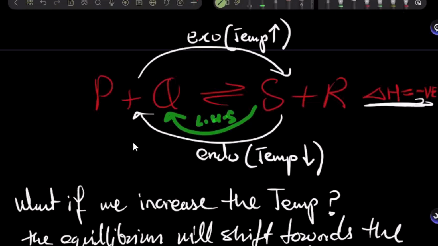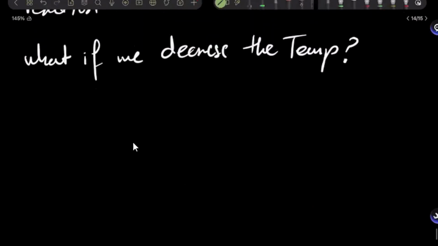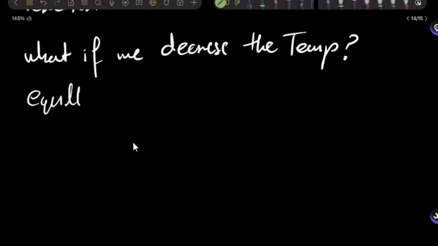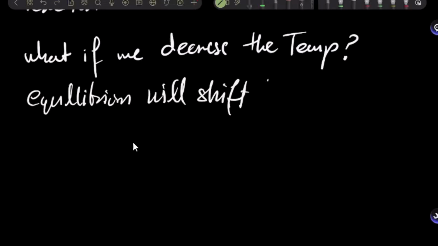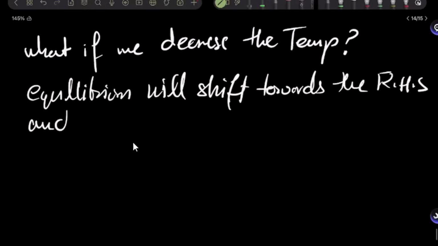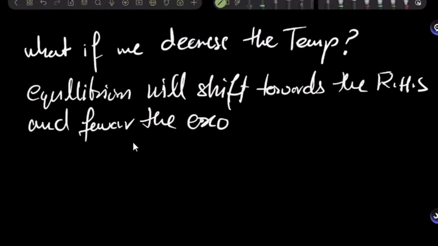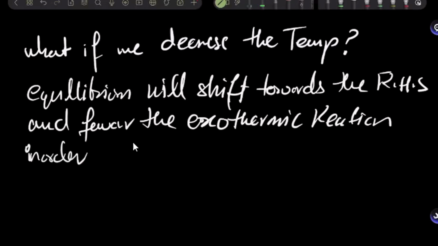So equilibrium will shift towards the right-hand side. Now that's the direction, and favor the exothermic reaction, which does what? In order to increase the temperature.